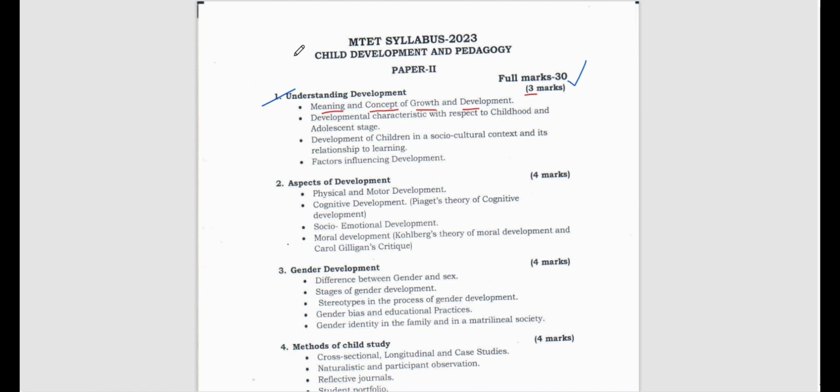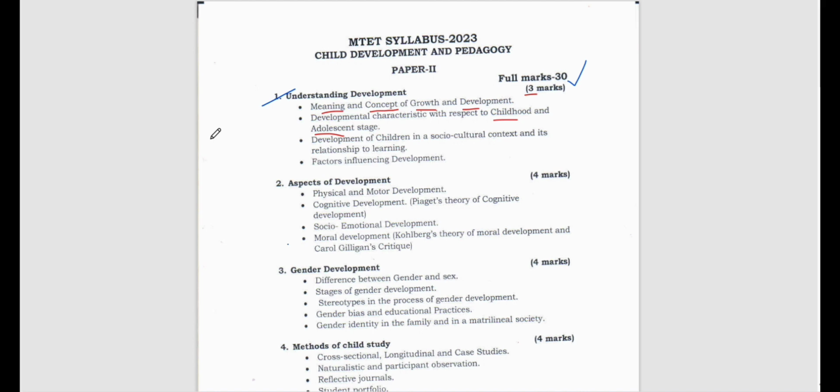There can be different types of development: physical development, moral development, emotional development, social development, then psychomotor development, then development characteristics with respect to childhood and adolescent stage. These two stages are very much important. Adolescence, what is adolescence? We have to understand that. Adolescence is a period of stress and storm.